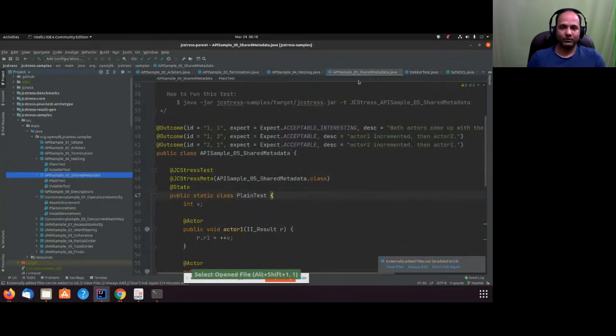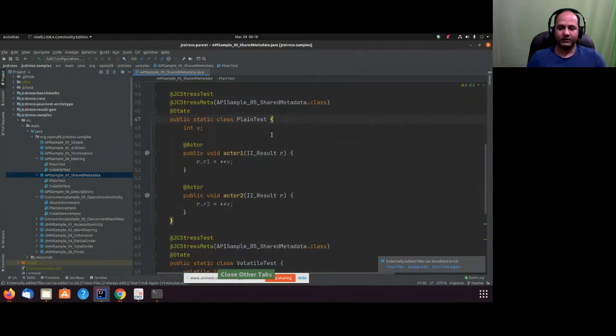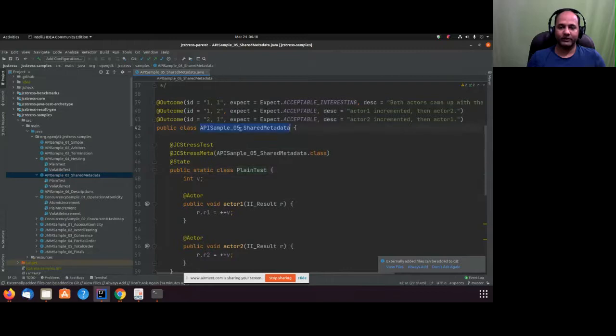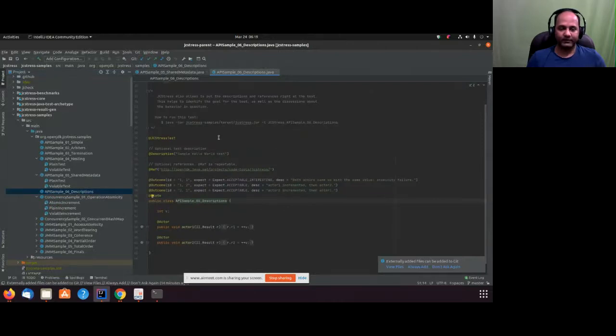So we talked about shared metadata. Close all the other classes. This is my shared metadata, and we talked about how we can have even a class having only metadata, and that can be used here. Okay, the next thing, and I think the last API in this, is going to be description and reference.